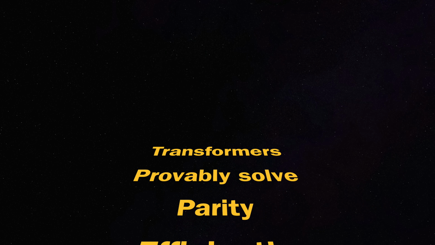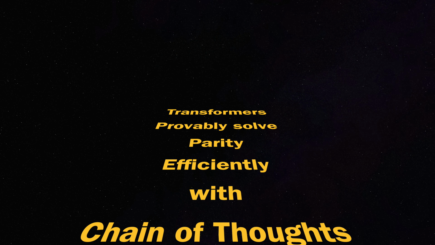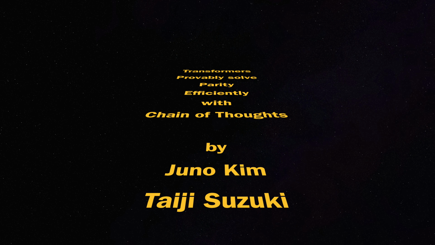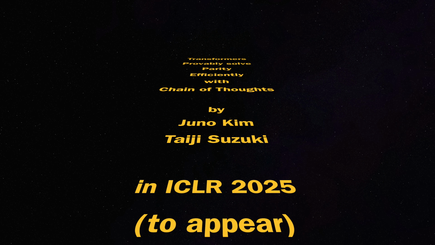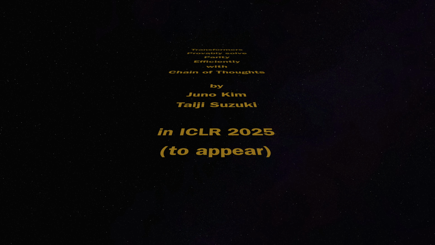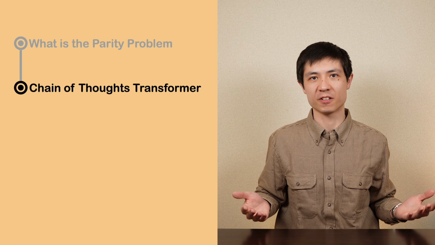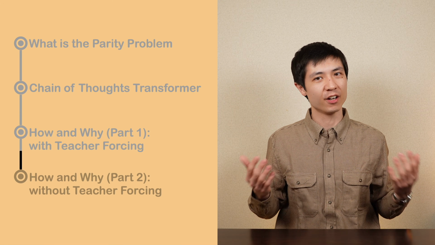Today's paper is titled Transformers Provably Solve Parity Efficiently with Chain of Thought. It has been written by Juno Kim and Taiji Suzuki, and it will appear this year, 2025, at a prestigious deep learning conference, ICLR. In today's video, I will first present a problem called parity, which is difficult to solve for an AI algorithm. Then we will see the building block of today's paper, a transformer, which can generate a chain of thoughts. And finally, we'll see how and why it solved the problem of parity.